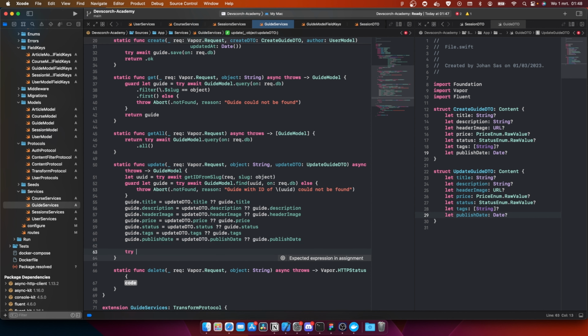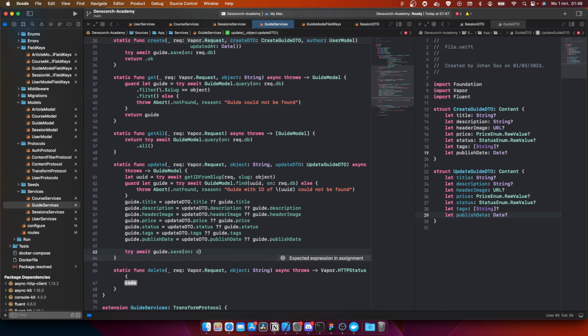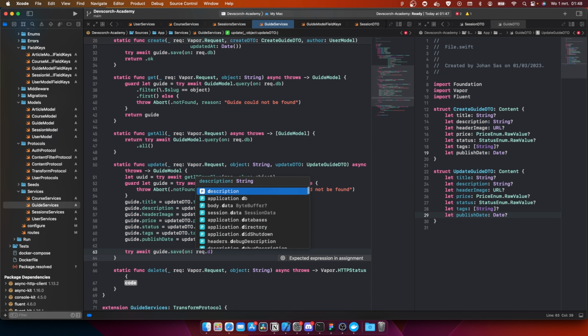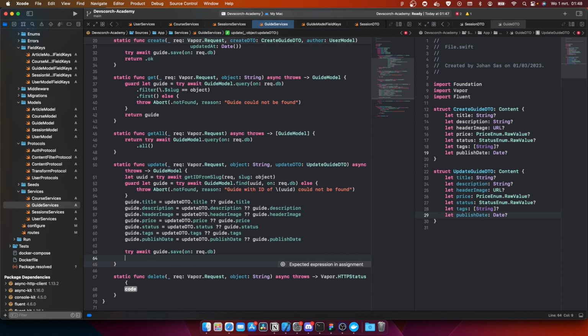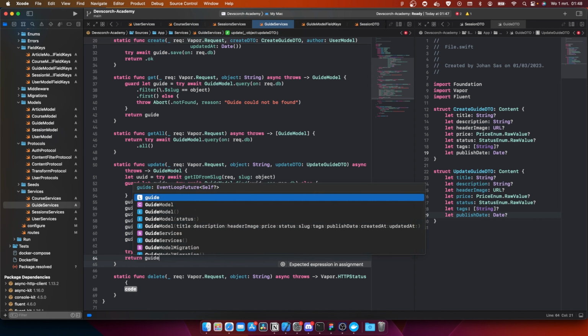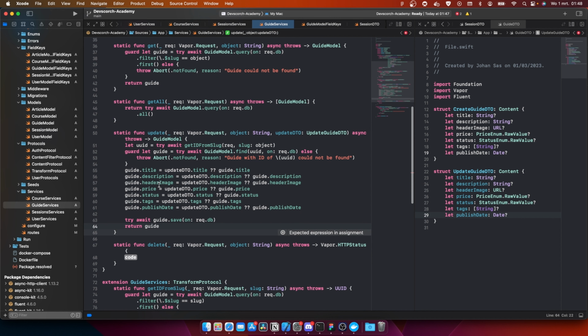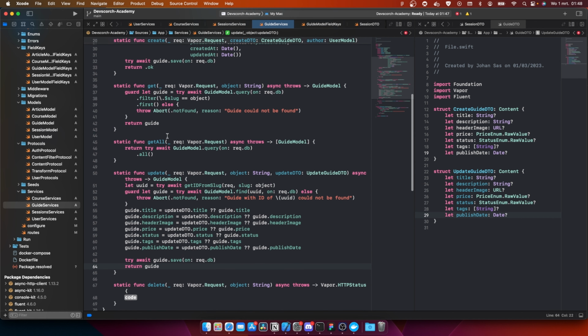Then try await guide.save on rec.db. And then you're gonna do return guide, just like this.